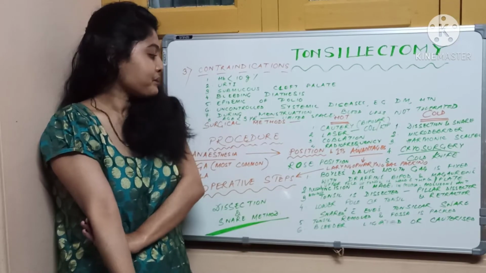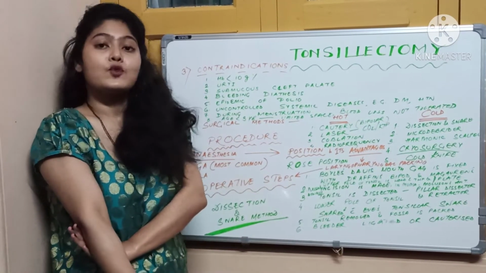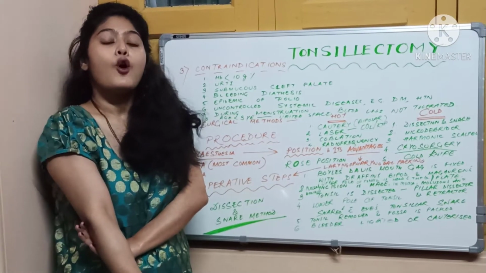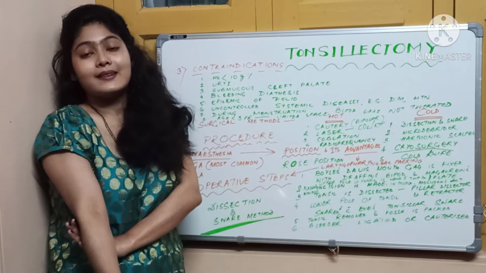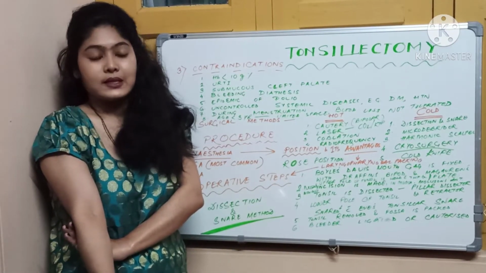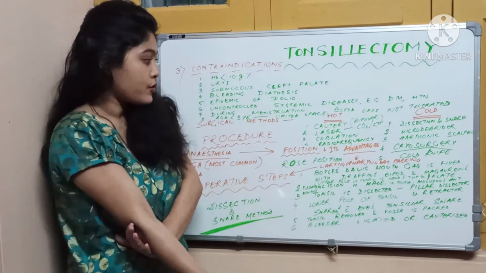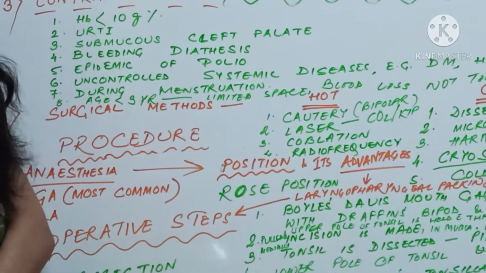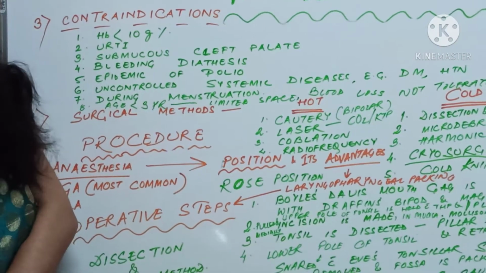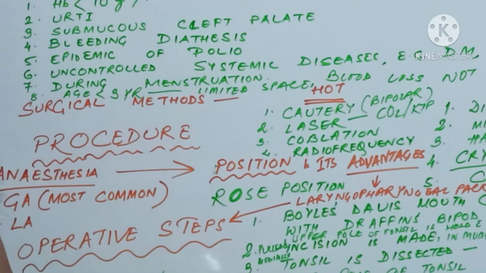Now the surgical methods. The surgical methods of tonsillectomy are divided into hot methods and cold methods. Now hot methods are those methods in which heat is being generated. These are cautery, especially bipolar cautery. Number 2, laser. So carbon dioxide laser or KTP laser is being utilized. Number 3 is coablation. Number 4, radiofrequency.